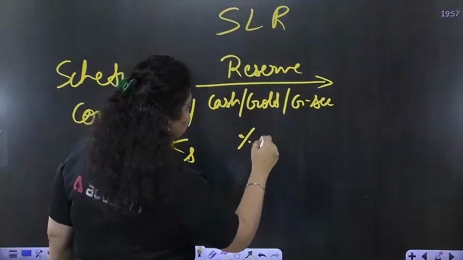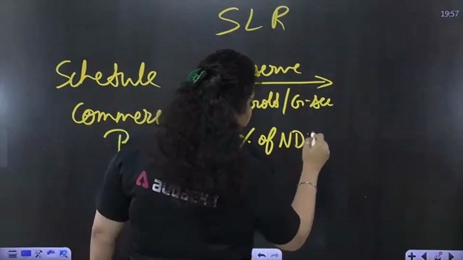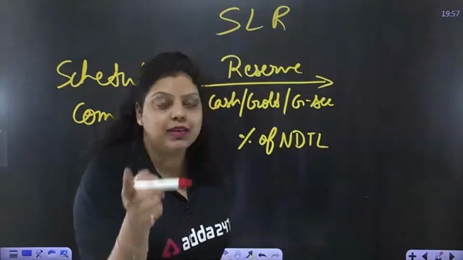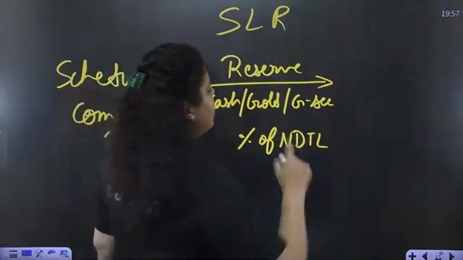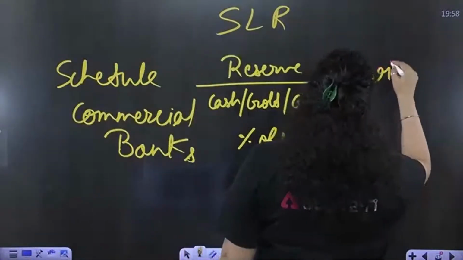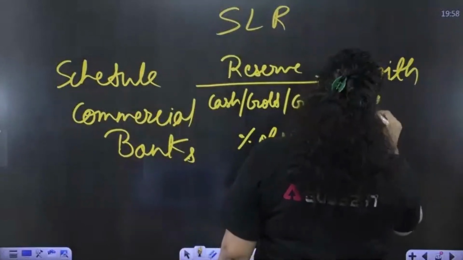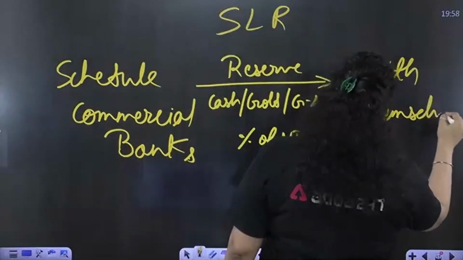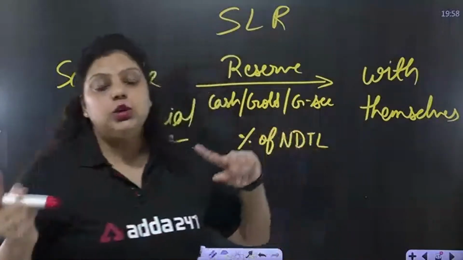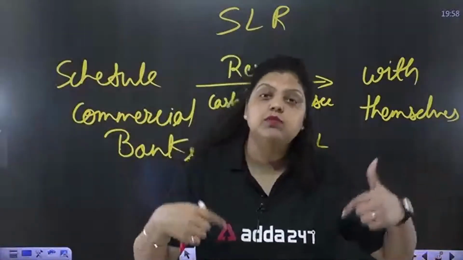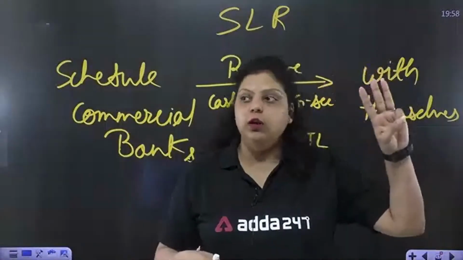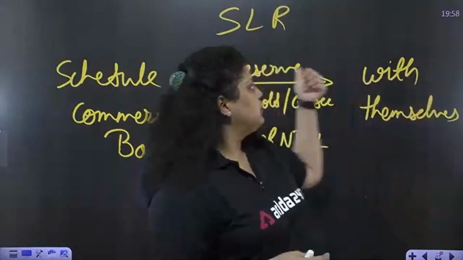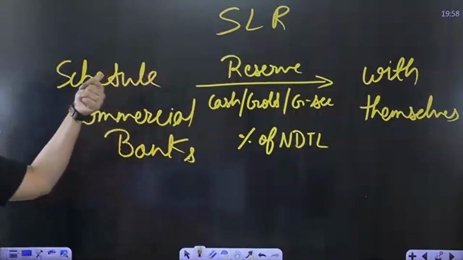That will be a percentage of NDTL, and this percentage of NDTL will be prescribed by RBI only. And this has to be maintained with themselves. It means all the scheduled commercial banks have to maintain it with themselves only, in the form of cash, gold, and securities. Okay, this is known as SLR, statutory liquidity ratio.